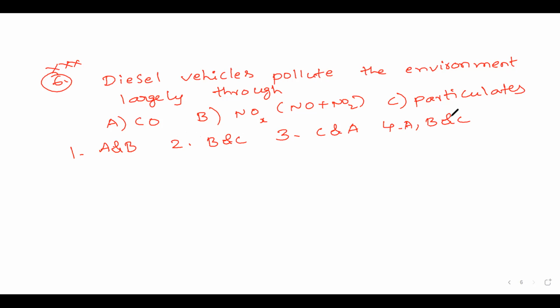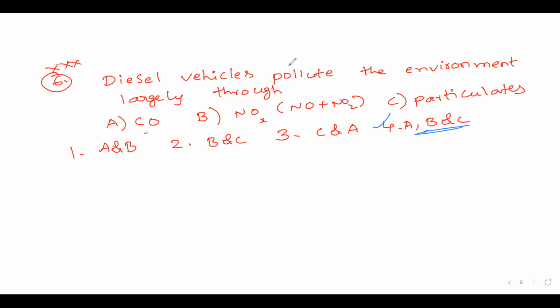Option A is CO and NOx. Option B is B and C, C and A, and the fourth option A, B and C. Answer is the fourth option. So diesel vehicles give all: carbon monoxide, NO plus NO2, and particulates, A, B and C.